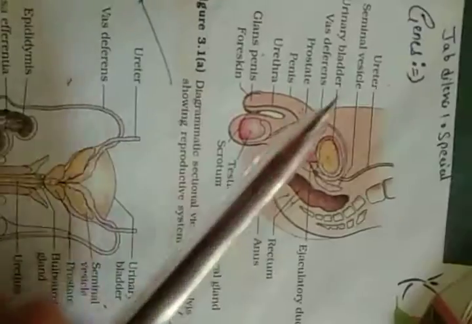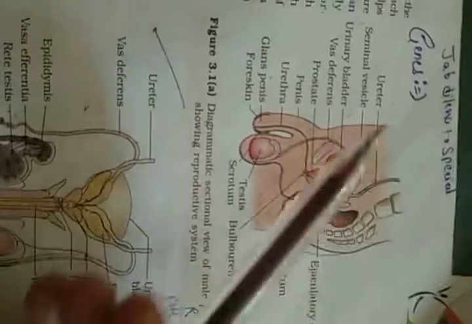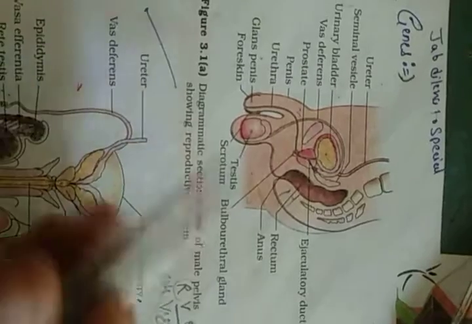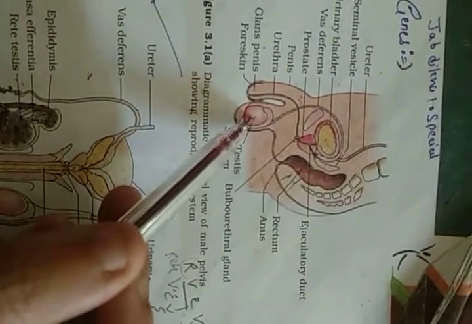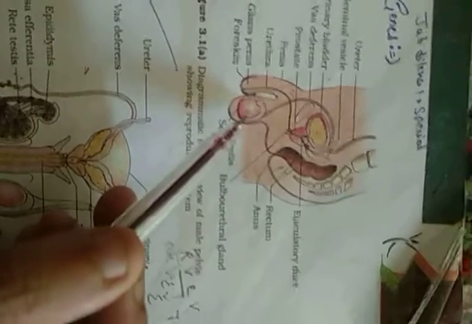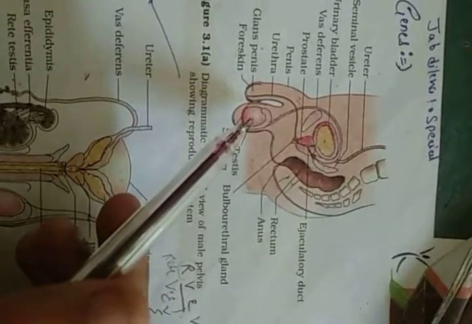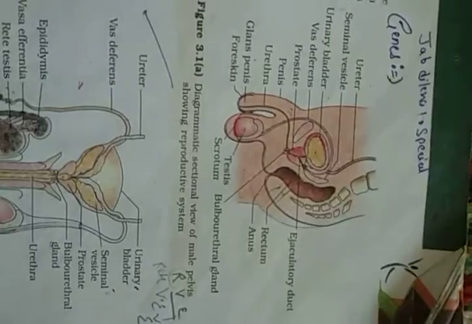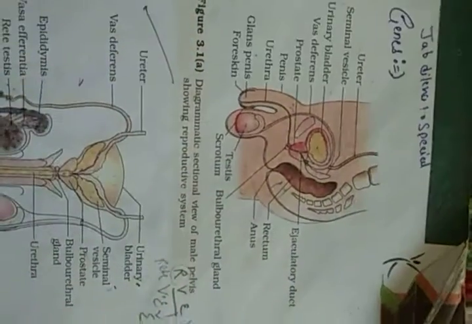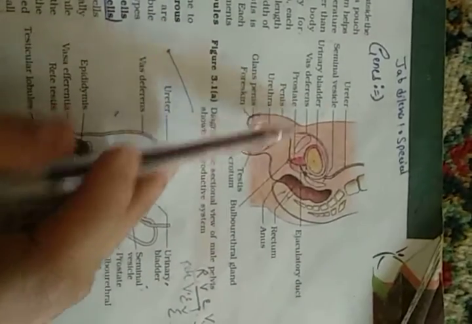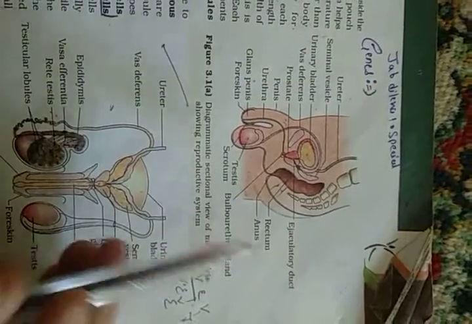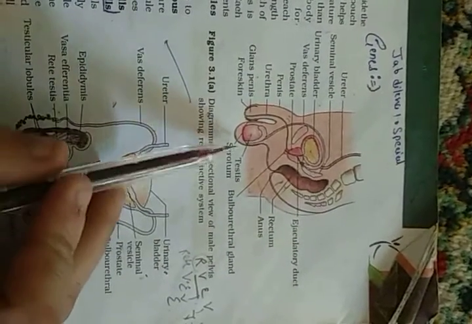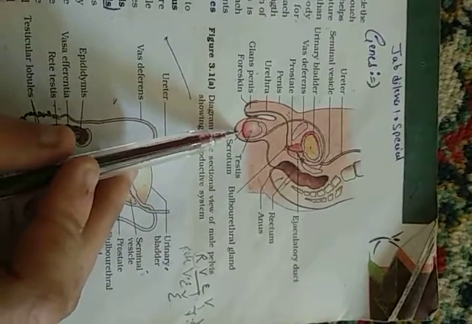So overall, the system consists of the following important organs. So first of all, testes. So these are the pair of testes. One testis, one on each side of the penis. Okay. And they exist in pairs. Next is vas deferens. So this is a tube-like structure. After this, there is a scrotum. Scrotum is a covering which is present outside the testis.